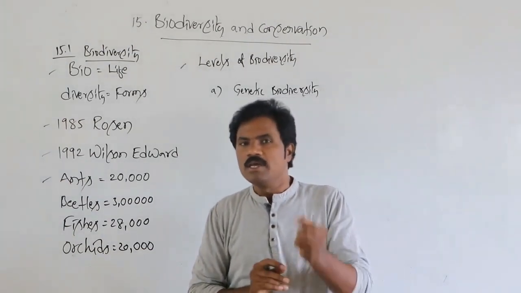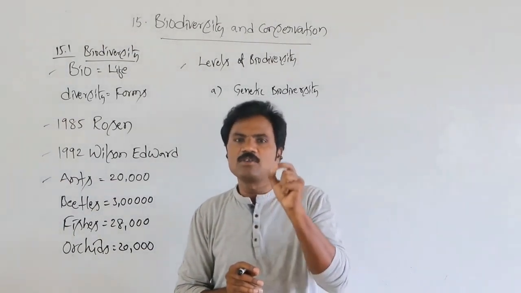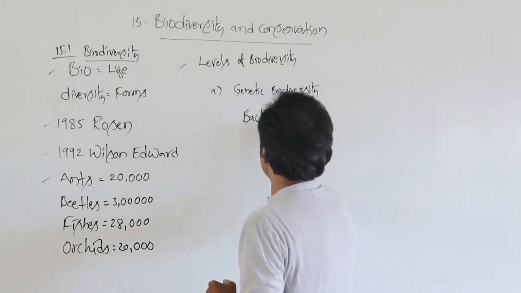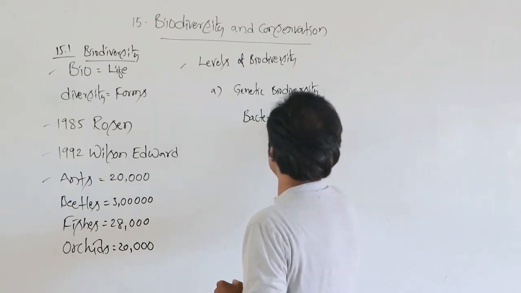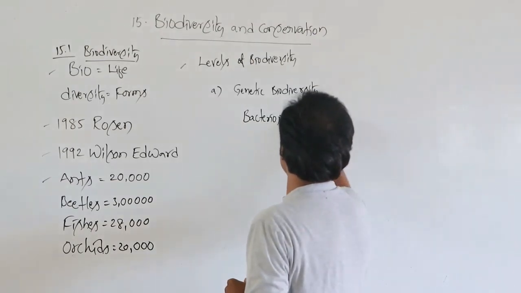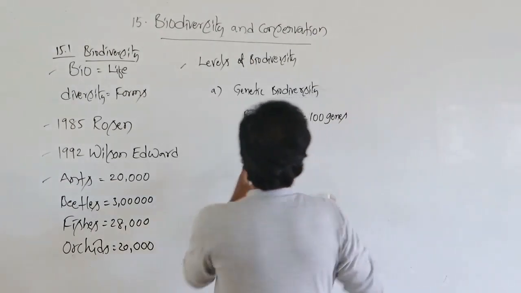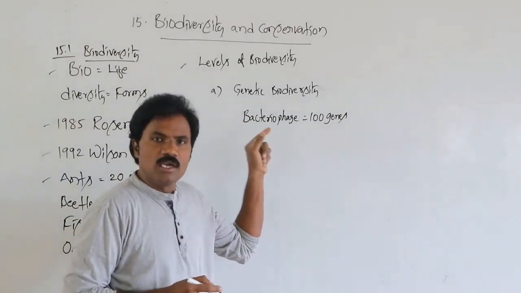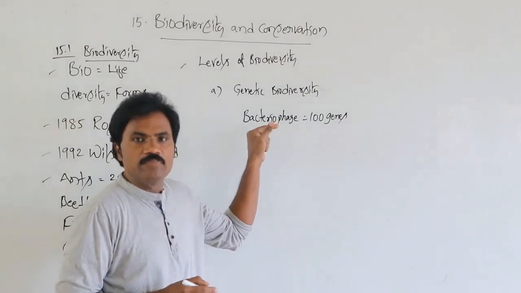For example, how many genes are present in bacteriophage? About 100 genes are present in bacteriophage.